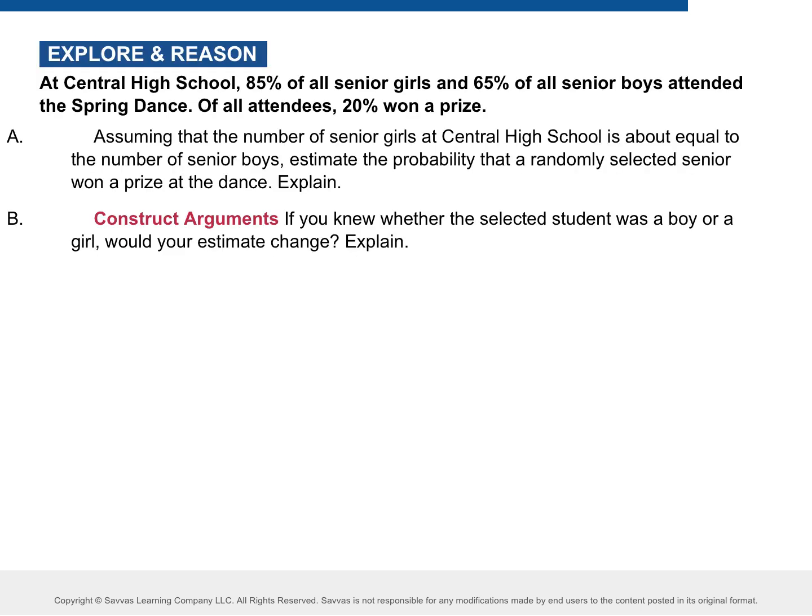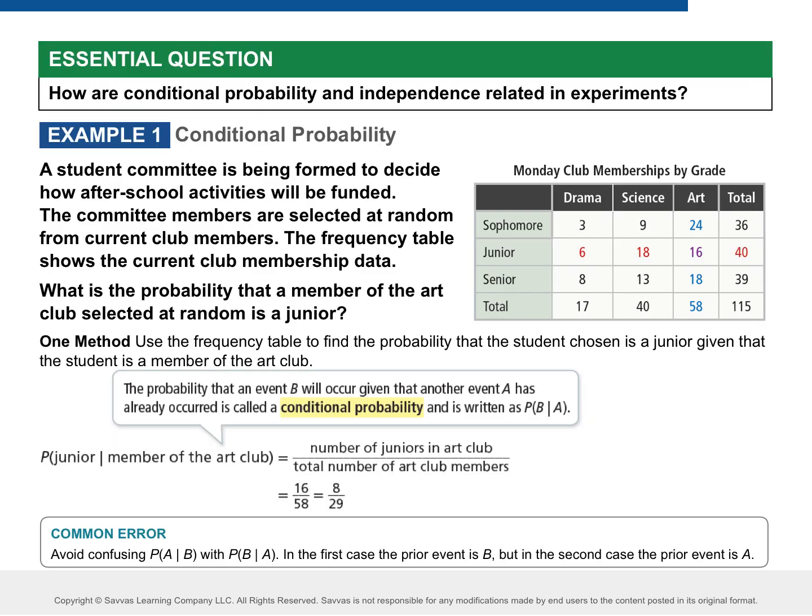Okay, so first, I just want to talk about this one. It says, at Central High School, 85% of all senior girls and 65% of all senior boys attend the spring dance. Of all attendees, 20% won a prize. Is it likely that the person that won a prize is a senior? Why would you say yes? Right, 85% are senior girls, 65% are senior boys. So do you think it's pretty likely that a senior is going to win? Yes, because we talked about this last week: if it's more than that 50% mid-range, it's probably more likely than not. Okay? So let's get into conditional probability.